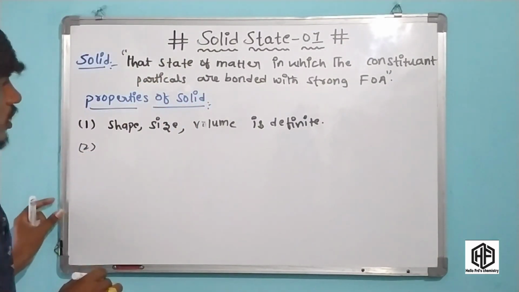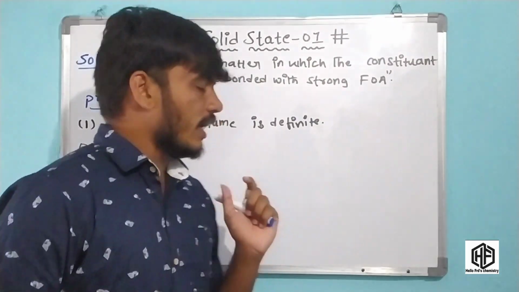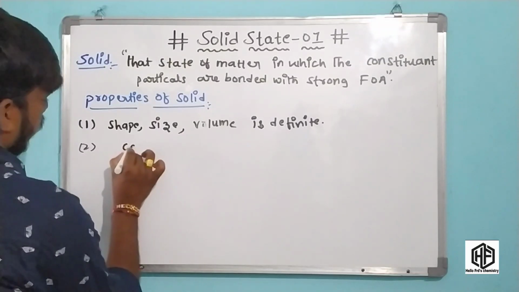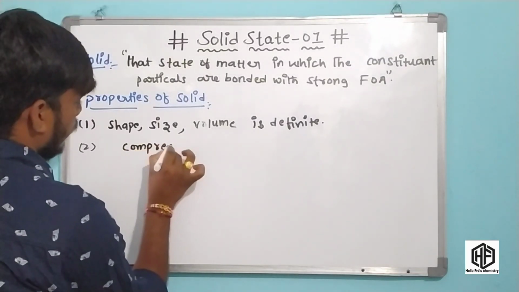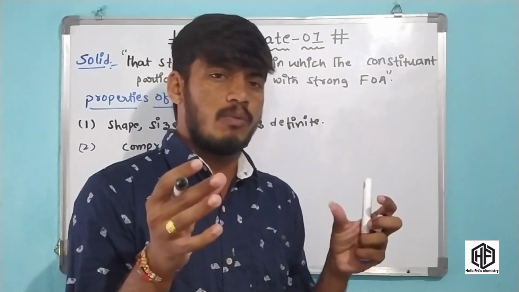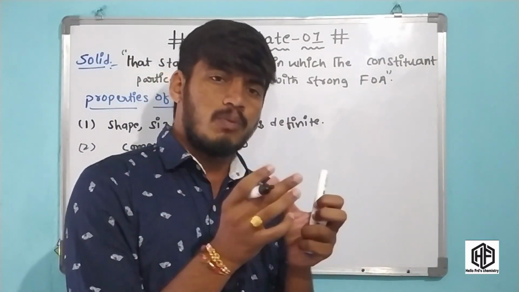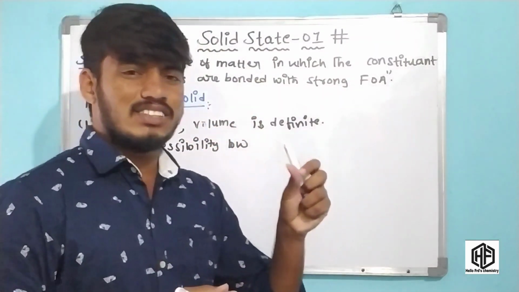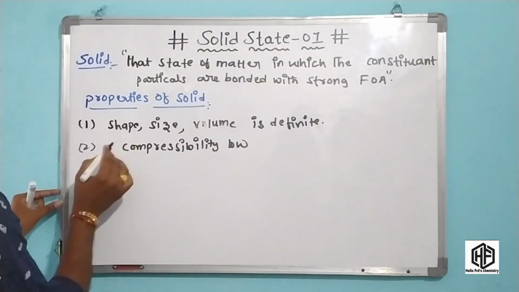And the second important property is that compressibility is low, because the molecules are closely packed. It means the intermolecular force of attraction between the molecules is very strong. Whenever the force of attraction between the molecules is strong, the compressibility is low. Okay friends, this is the second important property.